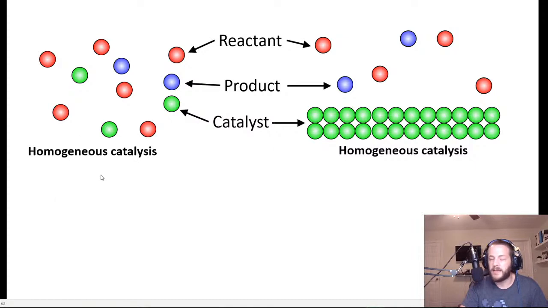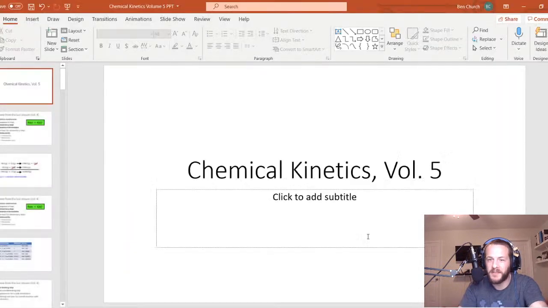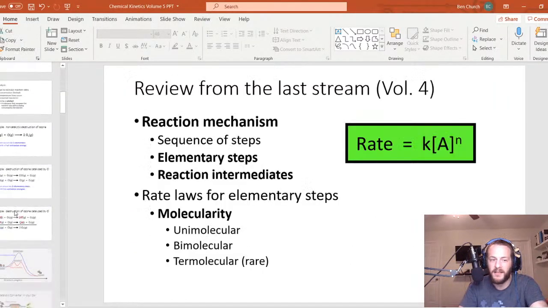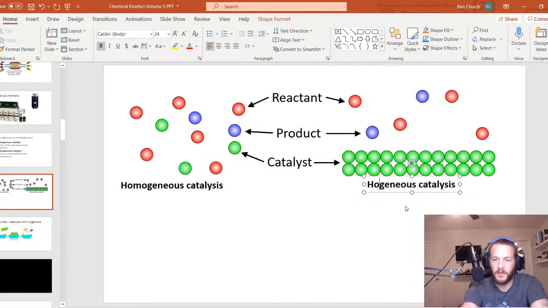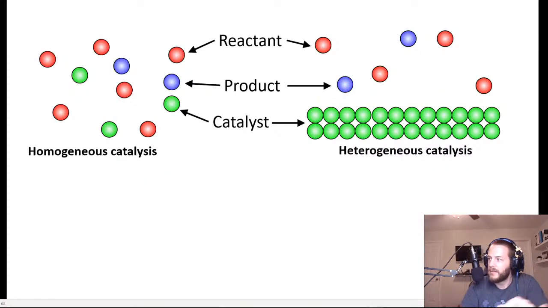Homogeneous catalyst, as I said before, is the same phase as your reactant particles. In this case, they're both gases. And then in the, wow, I just realized that this should be hetero, not homo. You know what? I'm just going to fix that right now. Hang on. It's bugging me. Didn't have a whole lot of time to proofread this. There we go. All right. Good as new.